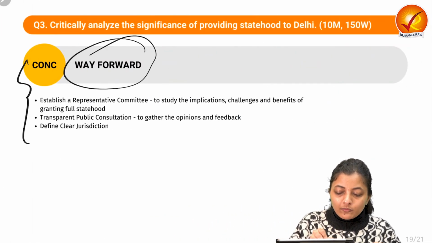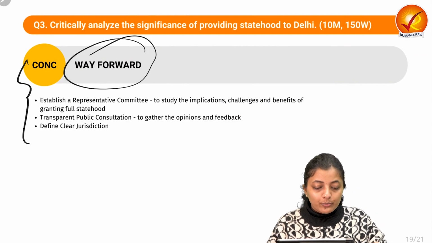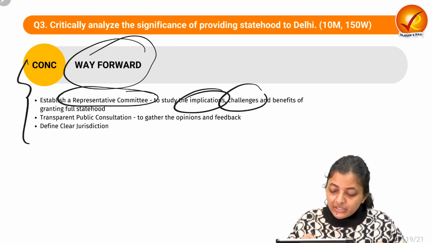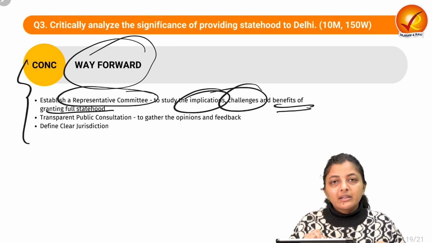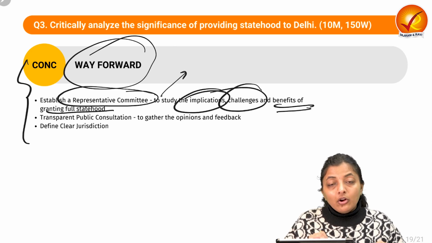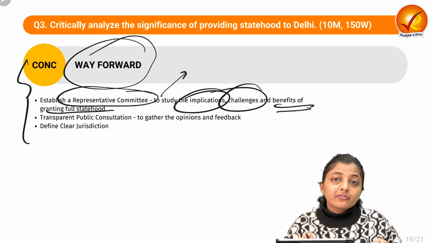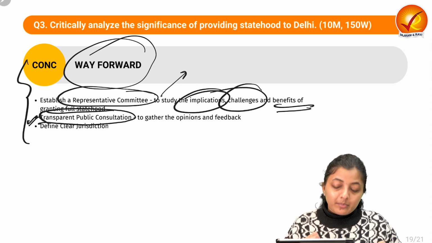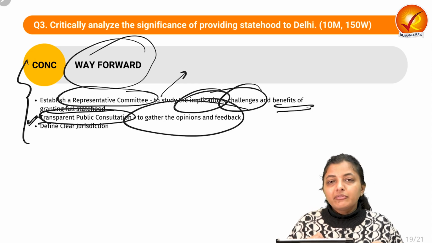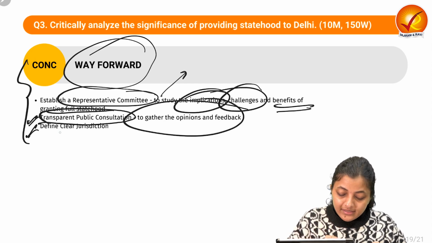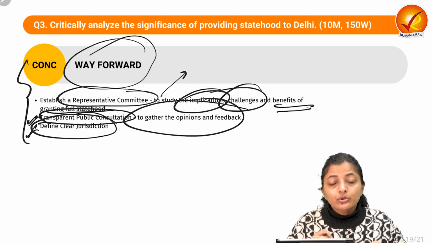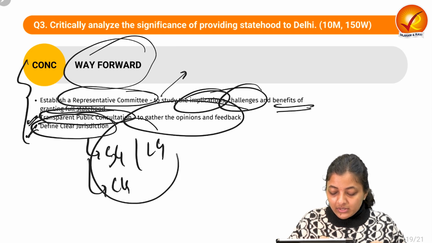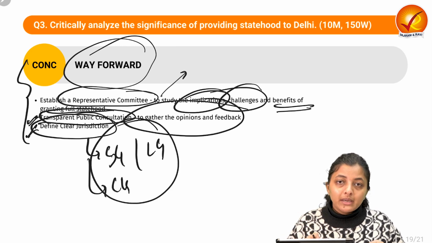Moving on to the conclusion, what we can do is write some futuristic approach. We can establish a representative committee to study the implications, challenges and benefits of granting full statehood. It shouldn't be in a hurry, nor should it be prolonged for so long. Second, we should hold a transparent and inclusive public consultation to gather the opinion and feedback of the residents of Delhi as well. Next, we can define clear jurisdiction of the state government, the LG and the central government, so as to minimize conflicts amongst them.